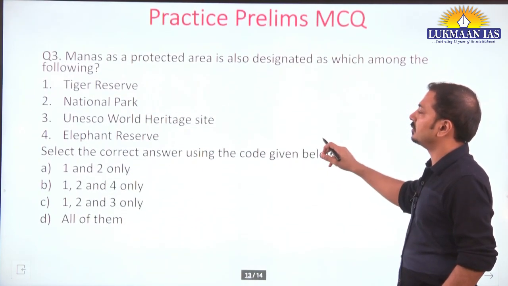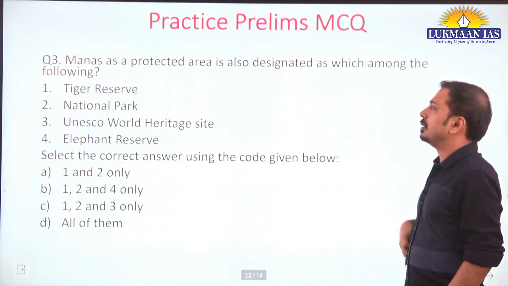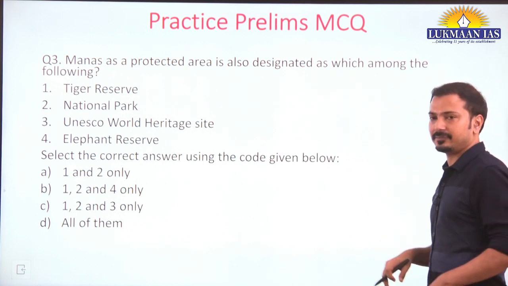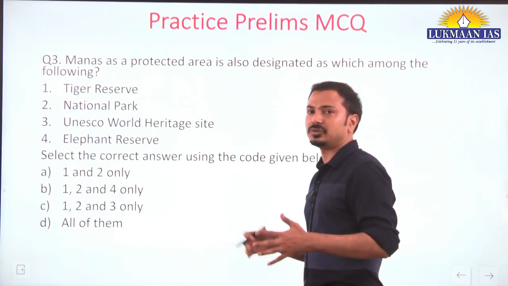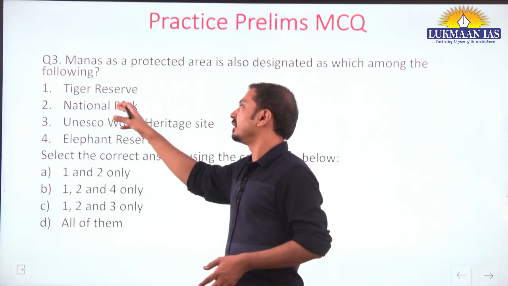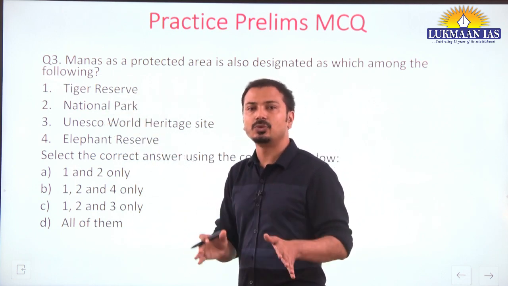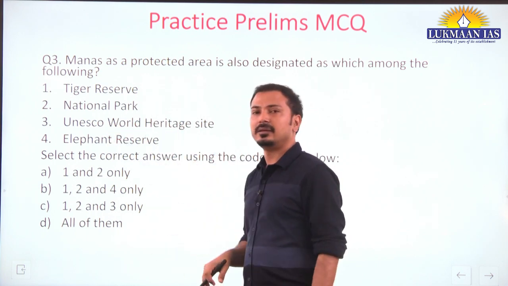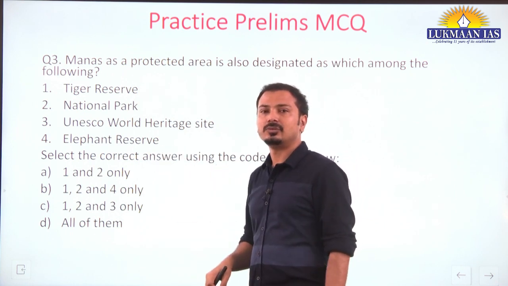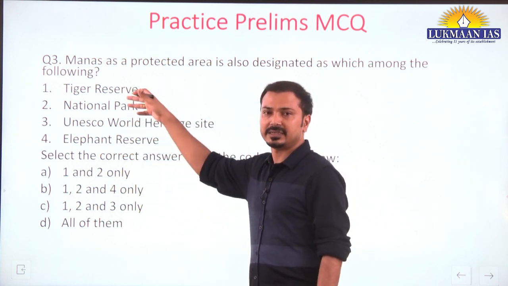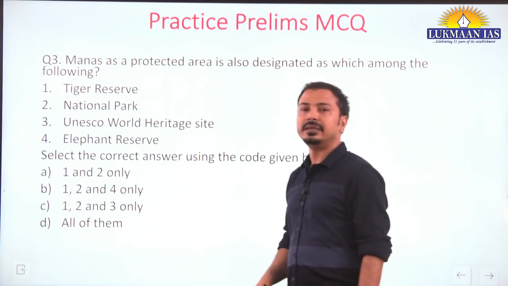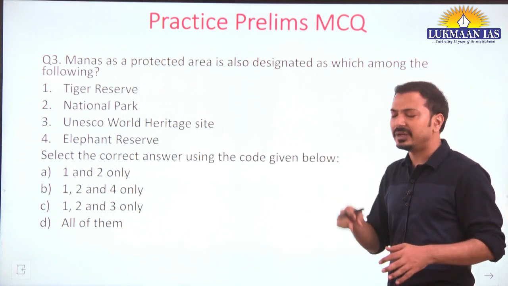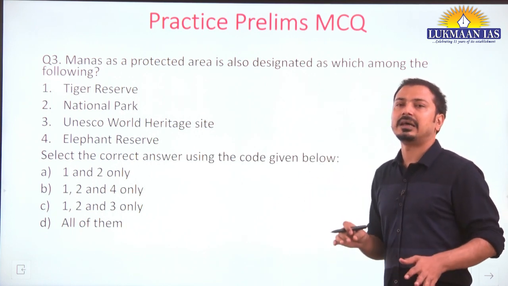Now look at this unique type of framing that we have framed. Manas as a protected area is also designated as which among the following? Okay, so that's why I was telling you, yes, Manas is a tiger reserve as well as a national park. Most of the students know about this, but they may be confused about these two, UNESCO World Heritage Site and Elephant Reserve also. So basically the designation is all four, and that's why D should be the answer here.